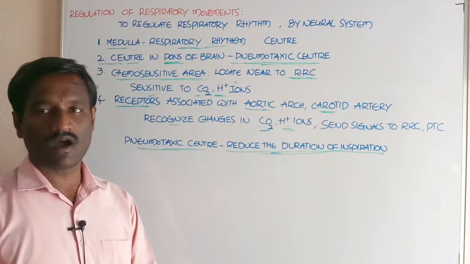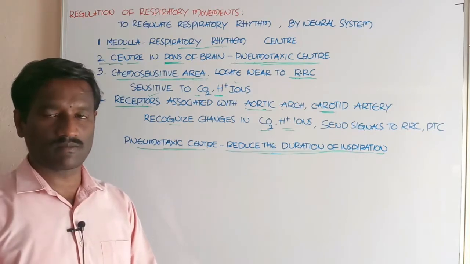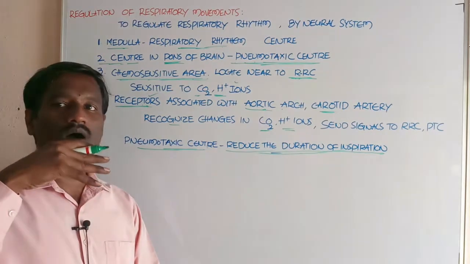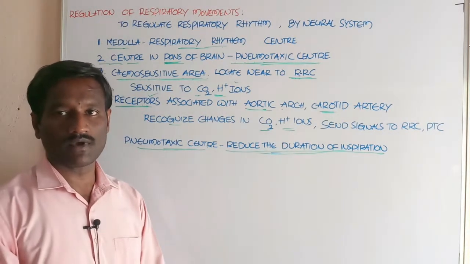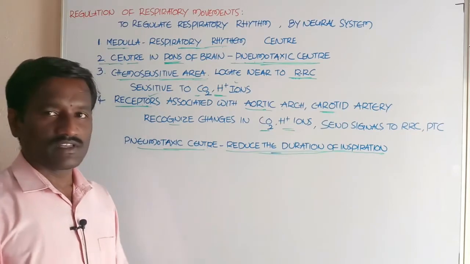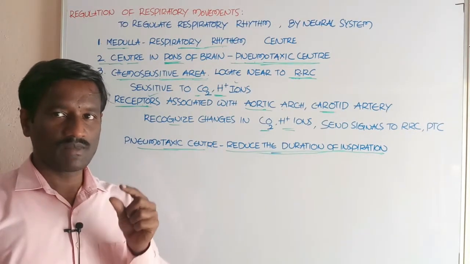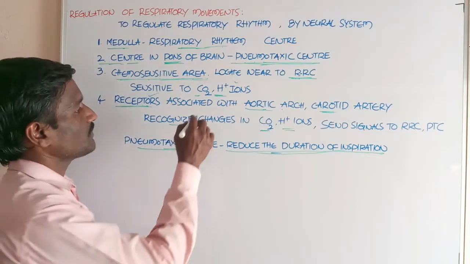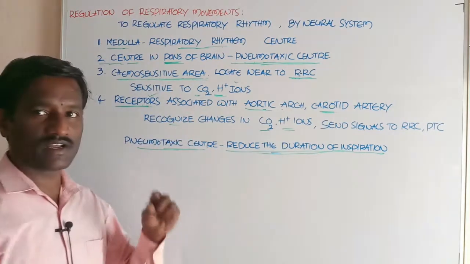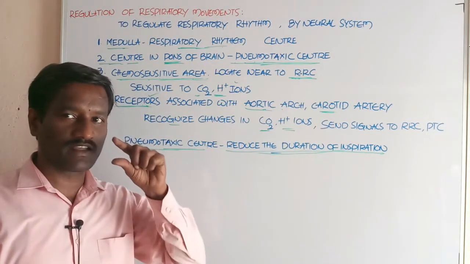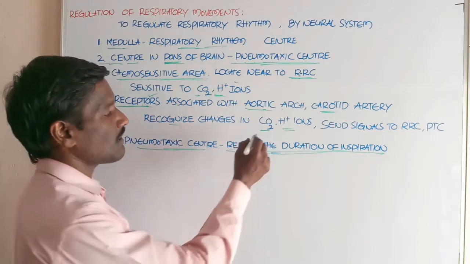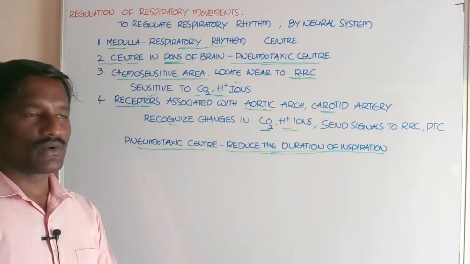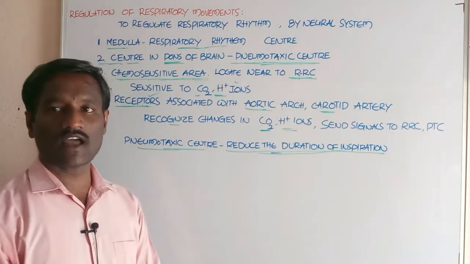The aortic arch and carotid artery are the main blood vessels supplying blood, having receptors in their walls. These receptors recognize increases in the level of carbon dioxide and hydrogen ions in the blood.